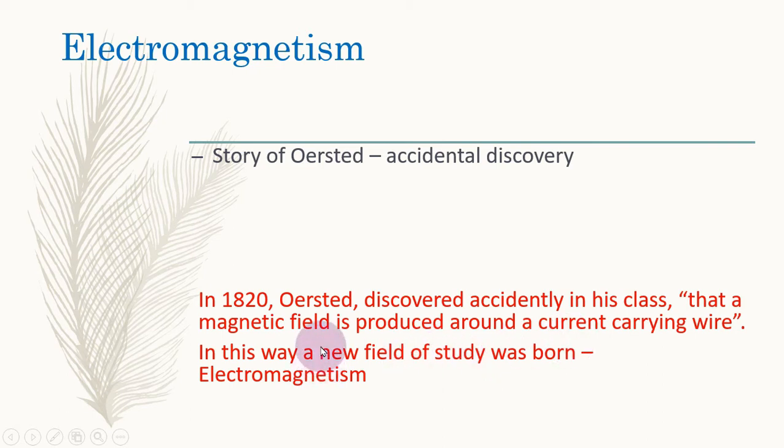That is, he was demonstrating something, and there was a wire on the table, and nearby the wire there was a compass. In the wire, current was passing. He observed that the compass needle is deflecting, and from this he discovered that when current passes through a wire, magnetic field is produced, because the compass will deflect if there is a magnetic field.